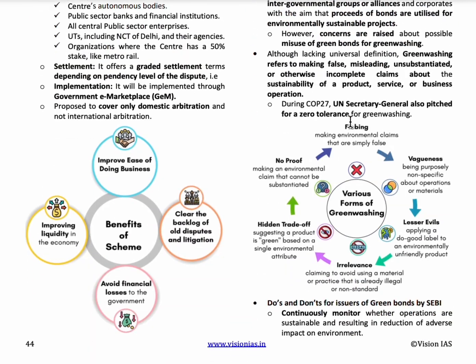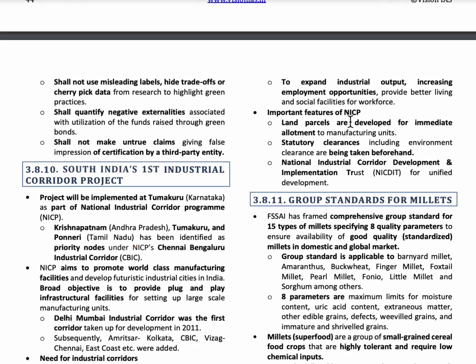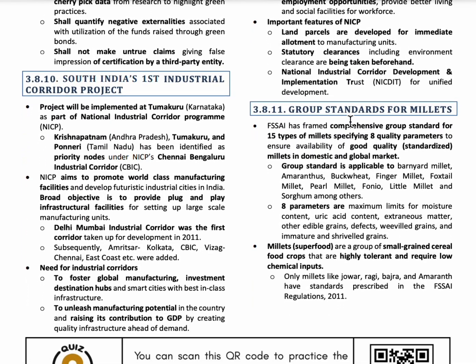The next topic is South India's first industrial corridor project. The National Industrial Corridor Program, that is NICP, aims to promote world-class manufacturing facilities and develop industrial areas and industrial cities in India. Under the Chennai-Bangalore Industrial Corridor, Krishnapatnam of Andhra Pradesh, Tumakuru, and Ponneri of Tamil Nadu have been identified as the priority nodes.